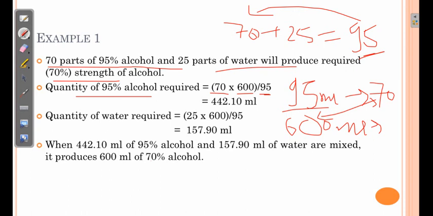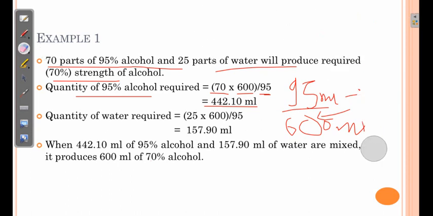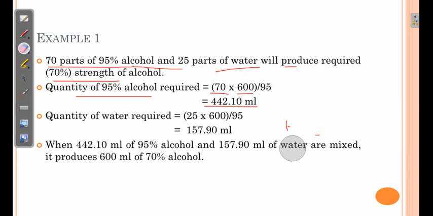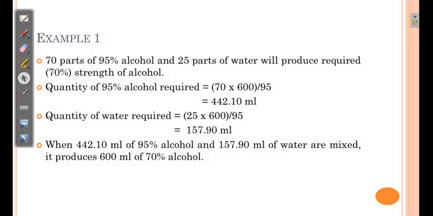Using this, we can easily find out the volume, and the remaining volume is to be made up with water. We can directly subtract this value from the total volume required, or we can use the same cross multiplication formula and find out the quantity of water required. By this we can find out the volume of both portions required to prepare the required concentration with the required volume. We can check this as well, whether the calculations are correct or not.